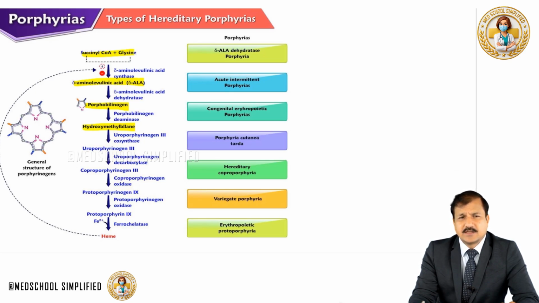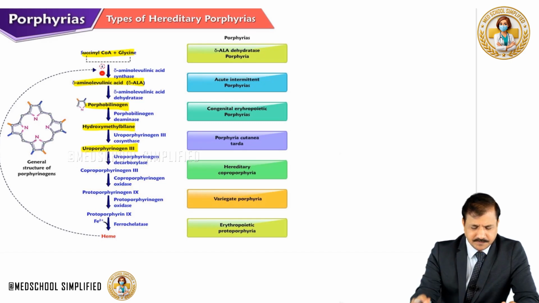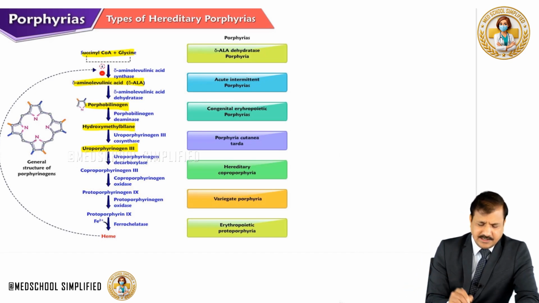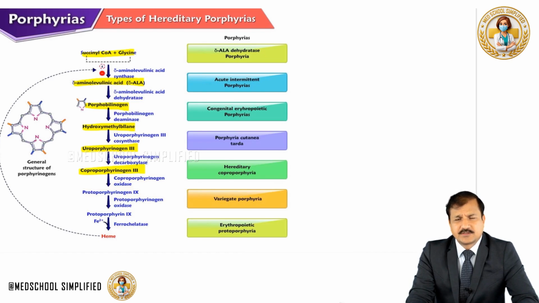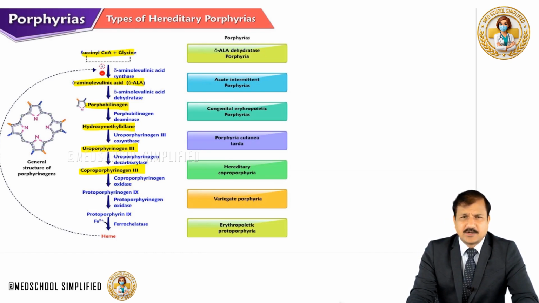There are 3 names there. And then hydroxymethylbilane is going to undergo a cyclization process done by uroporphyrinogen 3 cosynthase. And the uroporphyrinogen 3 undergoes decarboxylation to become coproporphyrinogen 3, done by uroporphyrinogen 3 decarboxylase.